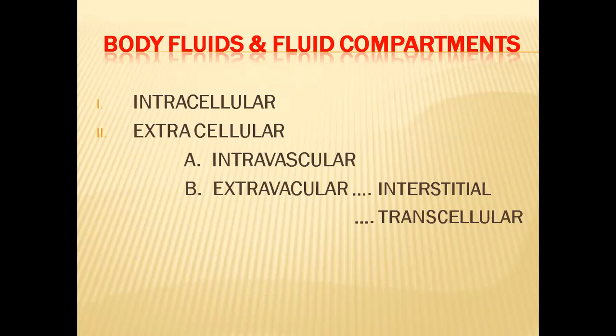So intravascular is nothing but blood plasma, and all the remaining types of extracellular body fluids can be called extravascular. And again, this extravascular is of two types. One is interstitial. It is present outside the cells. This is also called tissue fluid. And the second one is transcellular fluid. So these are the different types of body fluids which are present inside our bodies.